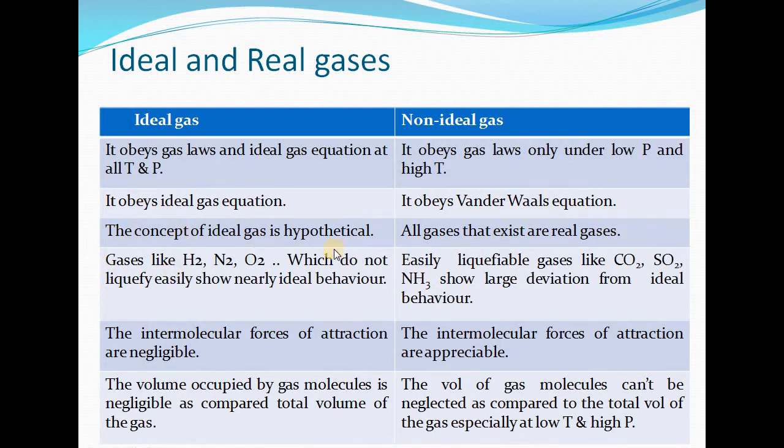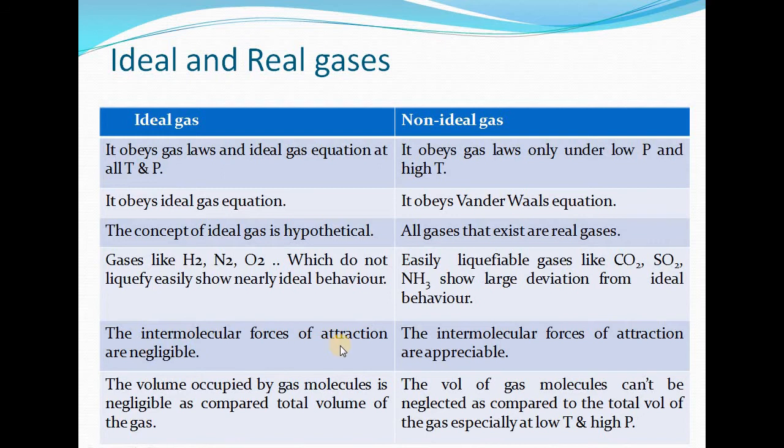So this concept is totally hypothetical, and in actual the gases exist are the real gases. Now gases like hydrogen, nitrogen and oxygen, which are less compressible, which do not liquefy easily, they show nearly ideal behavior. Whereas easily liquefiable gases like carbon dioxide, sulfur dioxide, ammonia, which are easily compressible, they show large deviation from ideal behavior, so they will come under the category of non-ideal gas. These hydrogen, nitrogen and oxygen, they are showing nearly ideal behavior. In actual, these are non-ideal gases, but they are showing nearly ideal behavior.